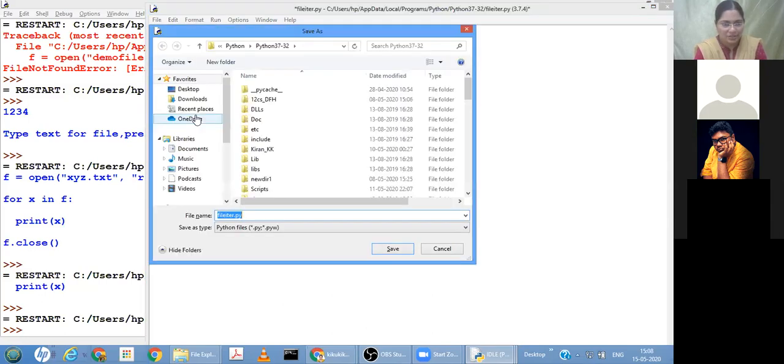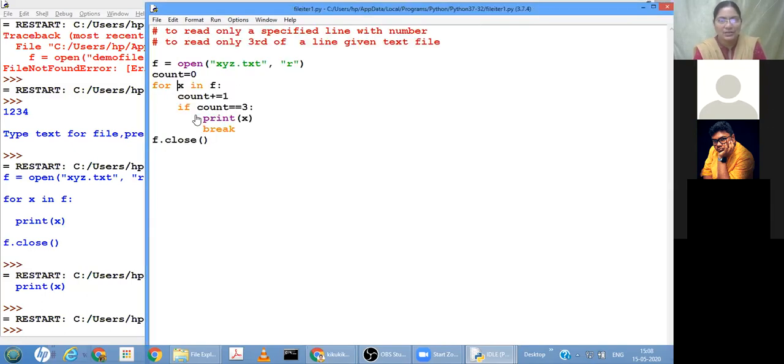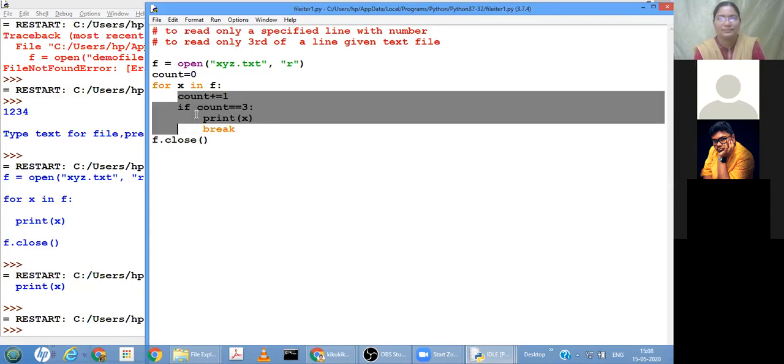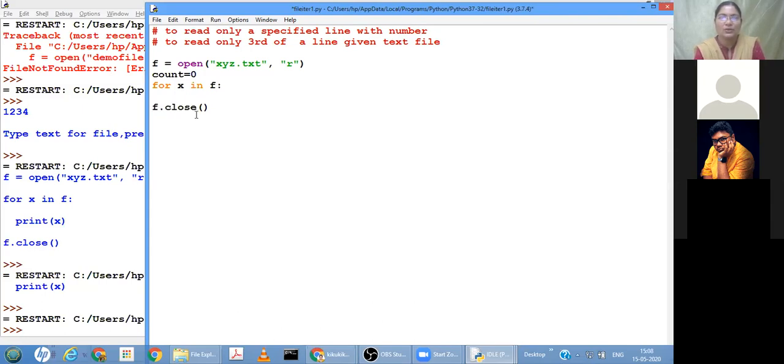File iteration 1. So here, forget about all these things. This count also, forget about. Now using this, if we are printing print x, what do we get?